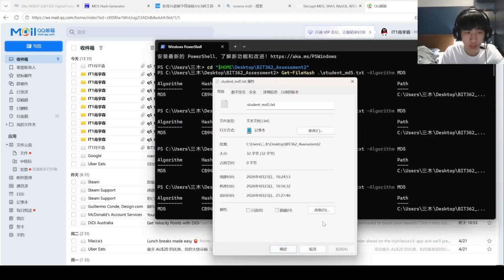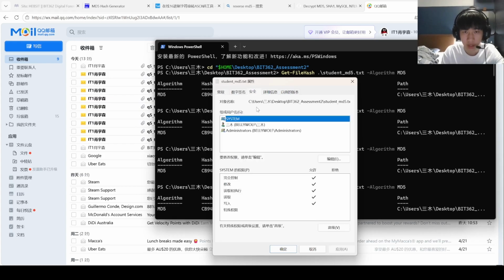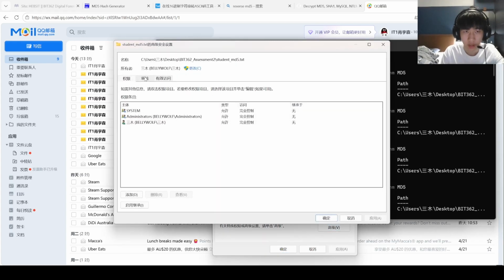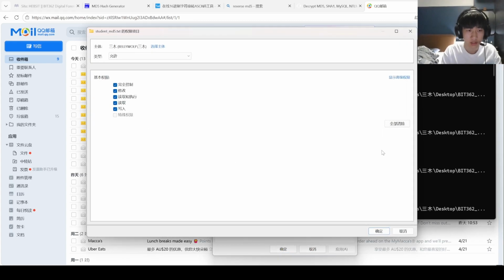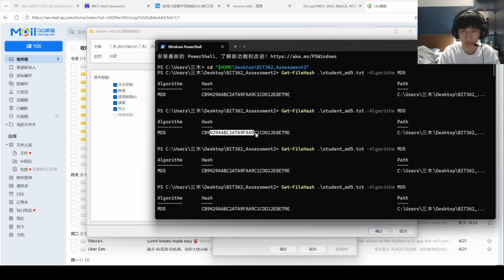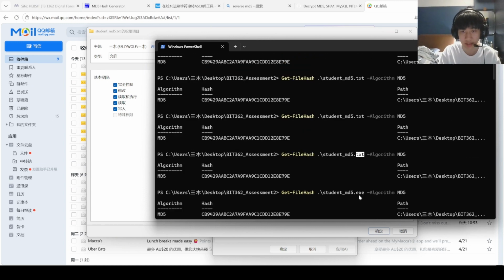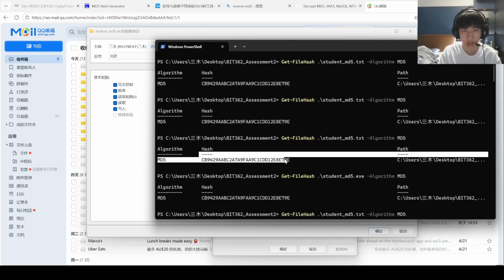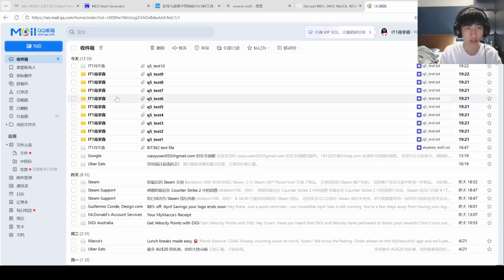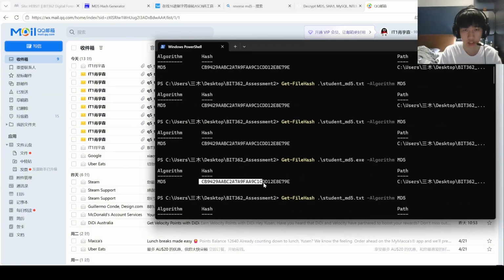I also changed the file permissions, and it's still no change. I changed the extension from txt to exe and it showed it didn't change. I emailed the file to myself and downloaded it, and it shows it didn't change.